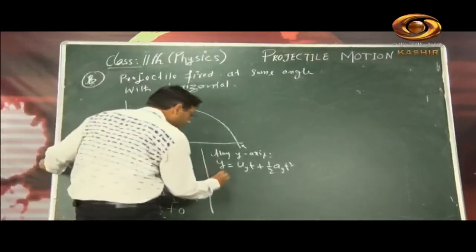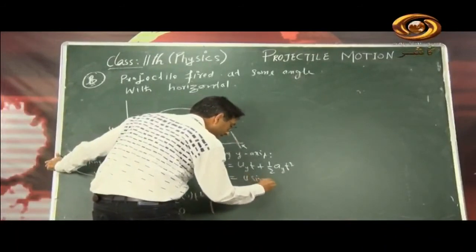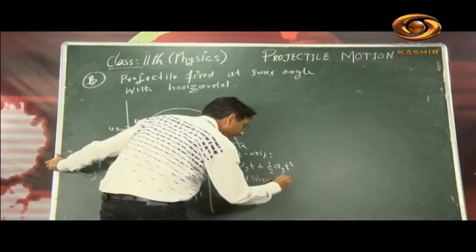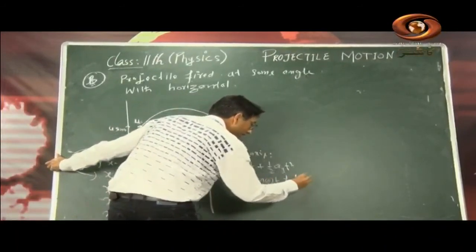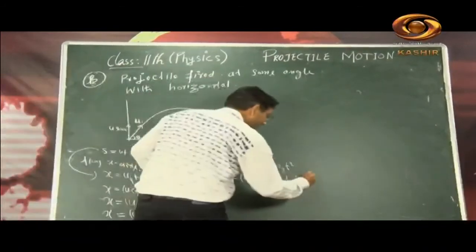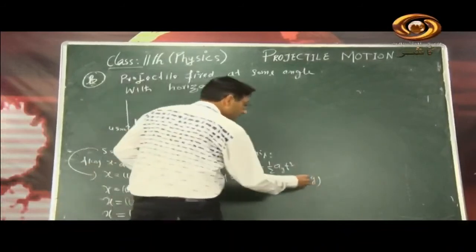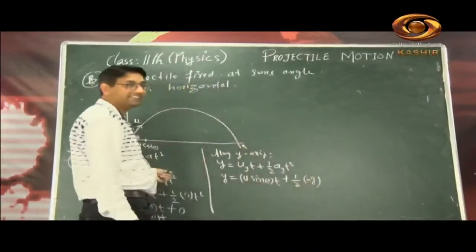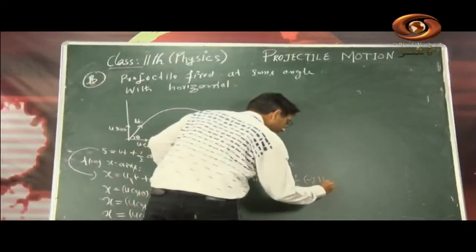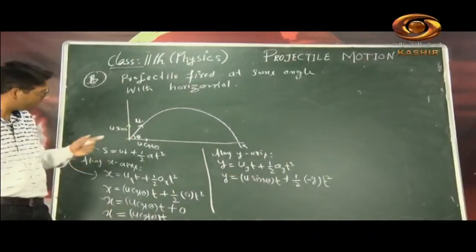So y becomes u sin theta into t plus half of ay, the acceleration along the y axis, that is g. But since our projectile is crossing two coordinates, we need to give its direction, so it's minus g, then t square. Earlier the projectile had only one component, so the sign was not important, but here it is important.